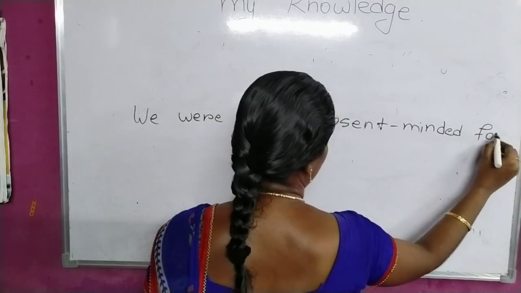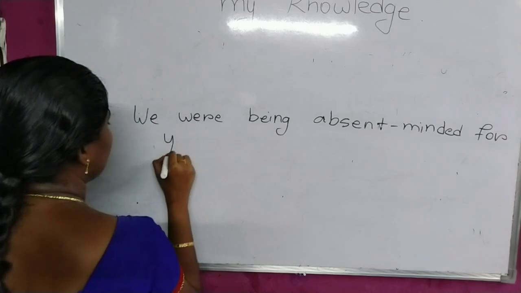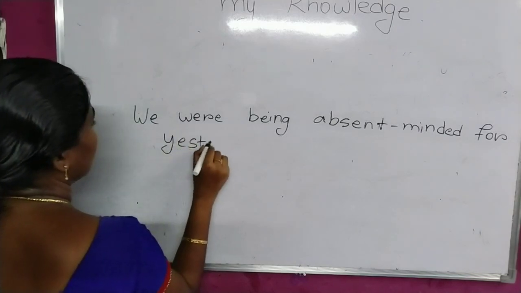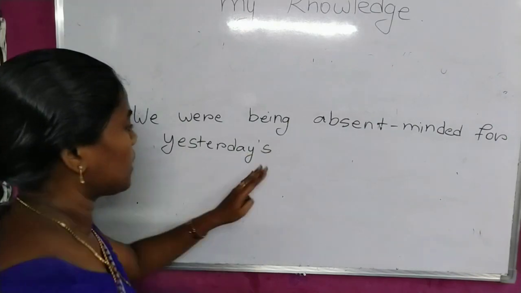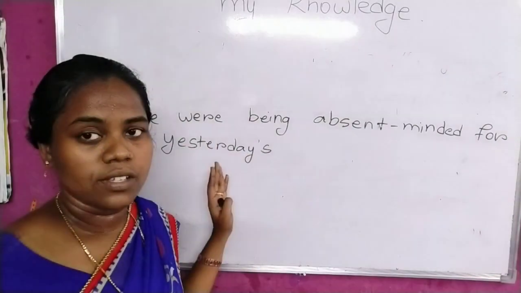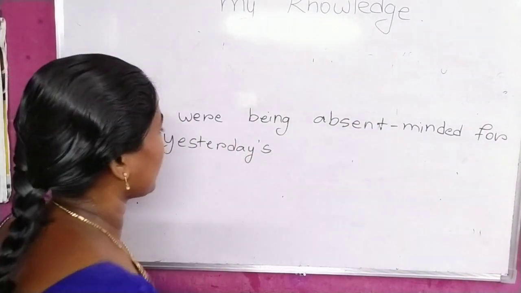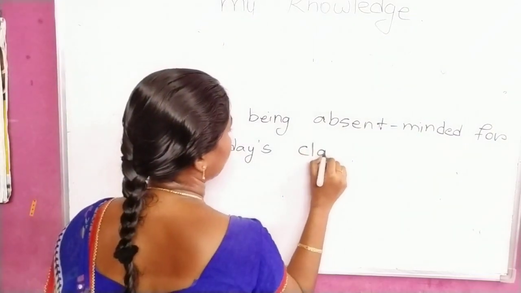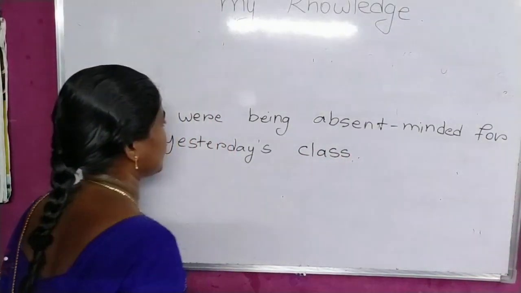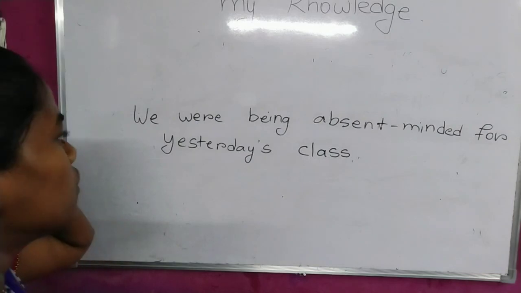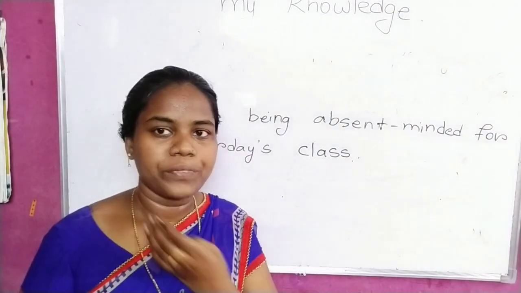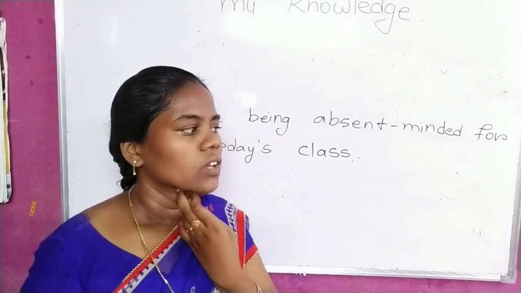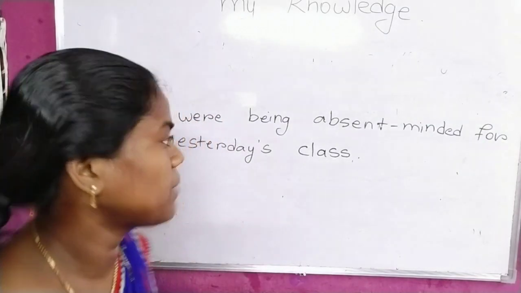Here I kept an apostrophe, that means yesterday's. This is the type of sentence: the class took place yesterday and we didn't listen, we were absent-minded.